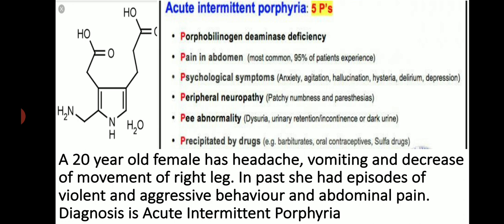A 20-year-old female has headache, vomiting, and decreased movement of the right leg. In the past, she had episodes of violent and aggressive behavior and abdominal pain. Diagnosis is acute intermittent porphyria.